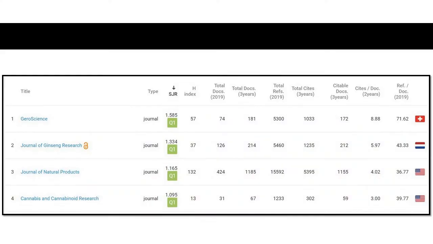Here you have the SJR rank 1.585, 1.3, 1.16, 1.095. See, as per the journal rank SJR, the journals attain their position, they go on occupying lower and lower positions as they score less and less. So it is not dependent on H index. See, the first journal has an H index of 57, journal 2 has 37, journal 3 has 132. H index is more, but still it is in third position. Why? Because of this SJR rank.